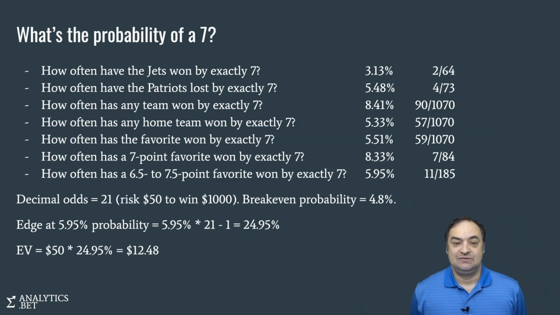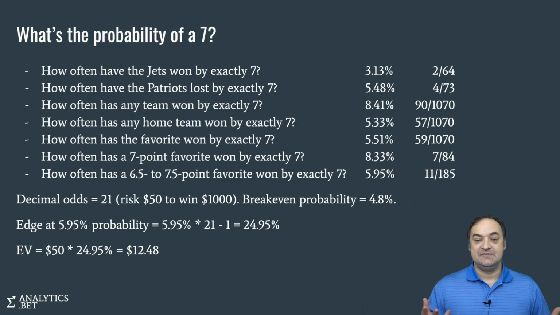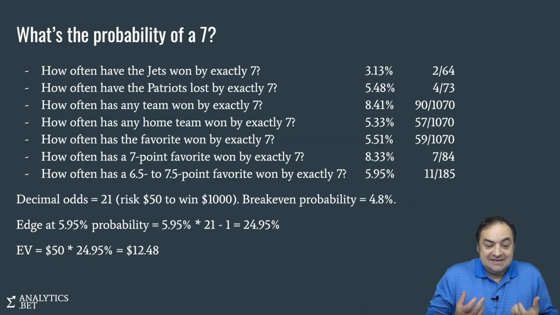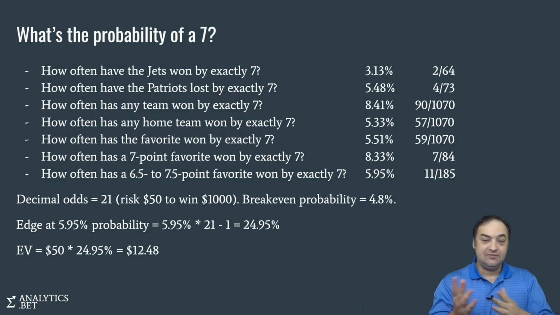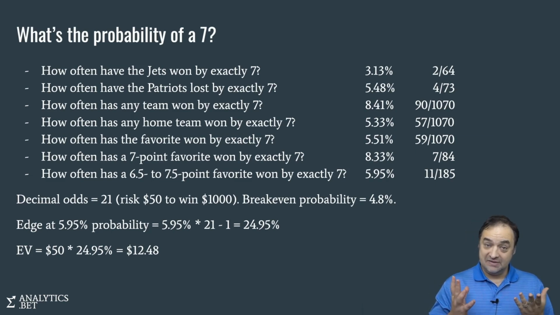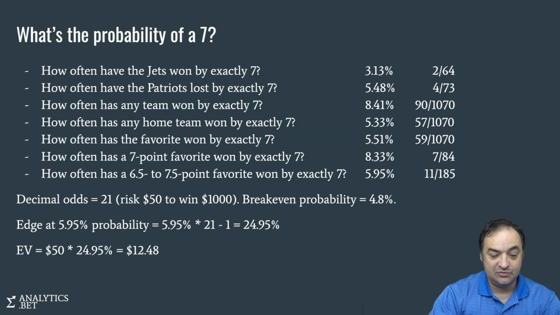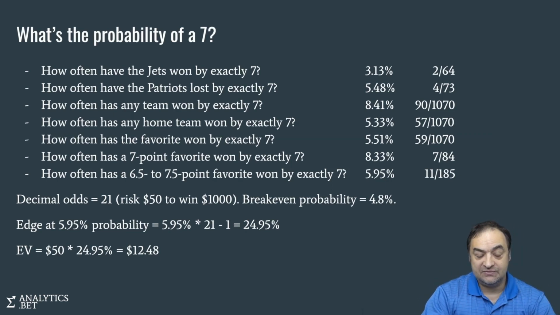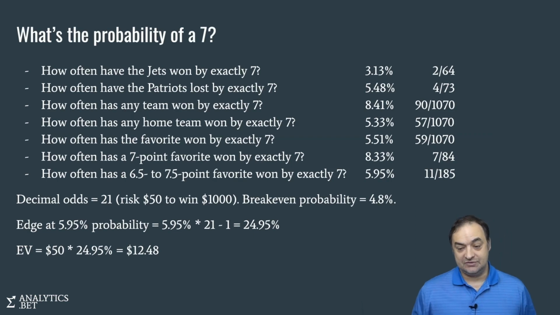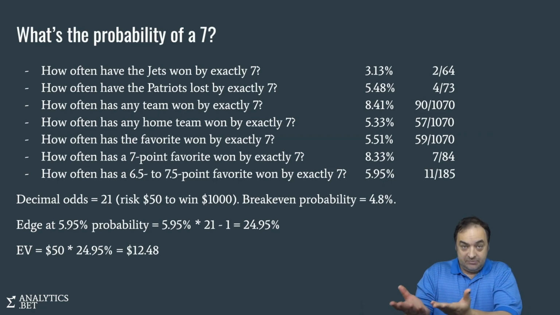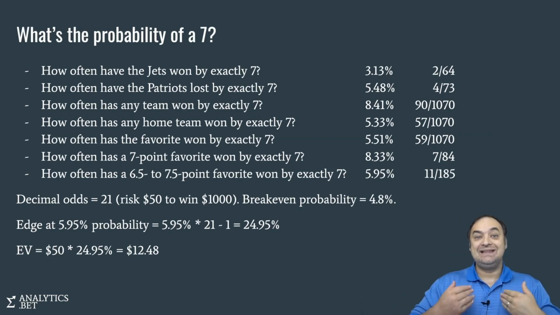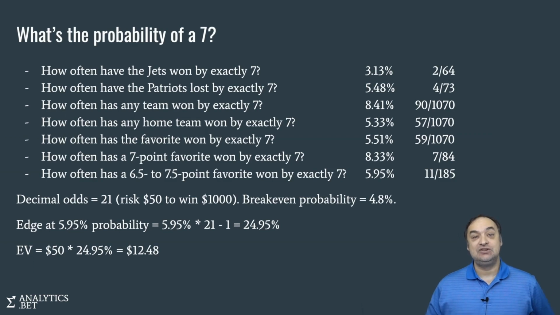Probably the best one is the last one. What is the class of games that are similar to the ones we're looking at? Well, it's a game where there is a favorite, and that favorite is somewhere between 6.5 to 7.5. That's probably the universe that's best comparable to the situation we're facing here. In those situations, it happened 185 times. Of those, 11 times we actually won with the middle hit, and that's 5.95%. Remember, the break-even probability was 4.8%. So 5.95% is higher. That's good. That means if we believe these numbers, the middle is likely to hit more frequently than it needs to in order for us to make money.